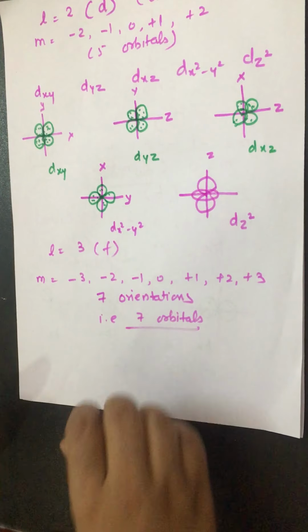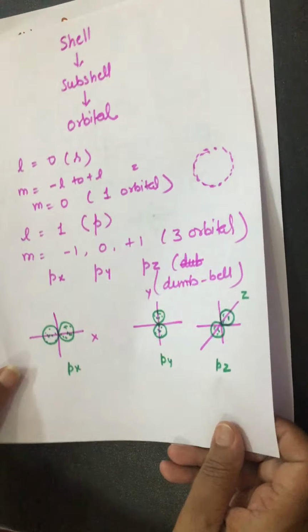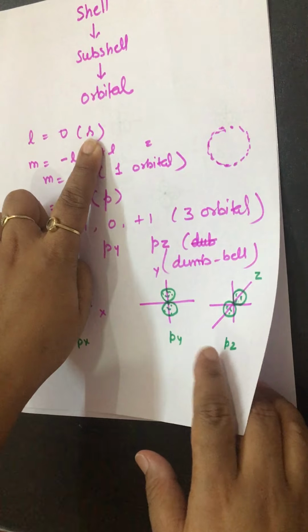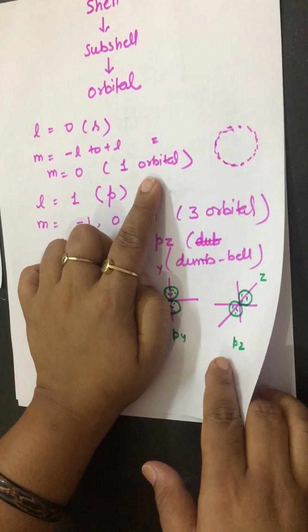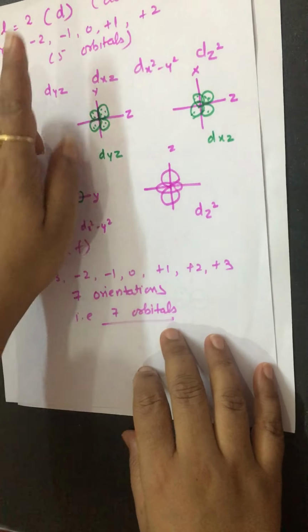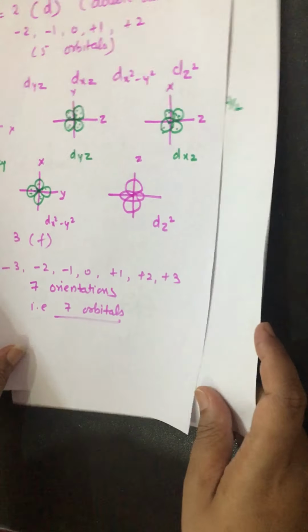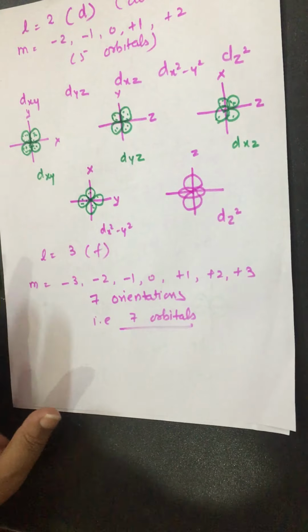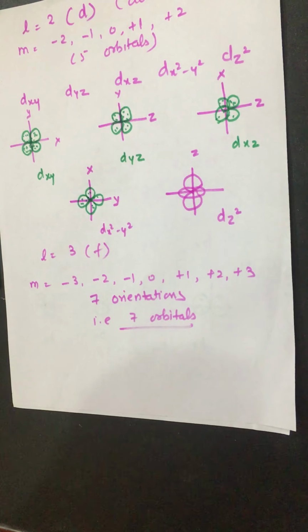Now what can we sum up? We can say that S subshell has only 1 orbital, P subshell has 3 orbitals, D subshell has 5 orbitals and F subshell has 7 orbitals. तो ये सब चीज़ें हमें क्या बताती हैं?